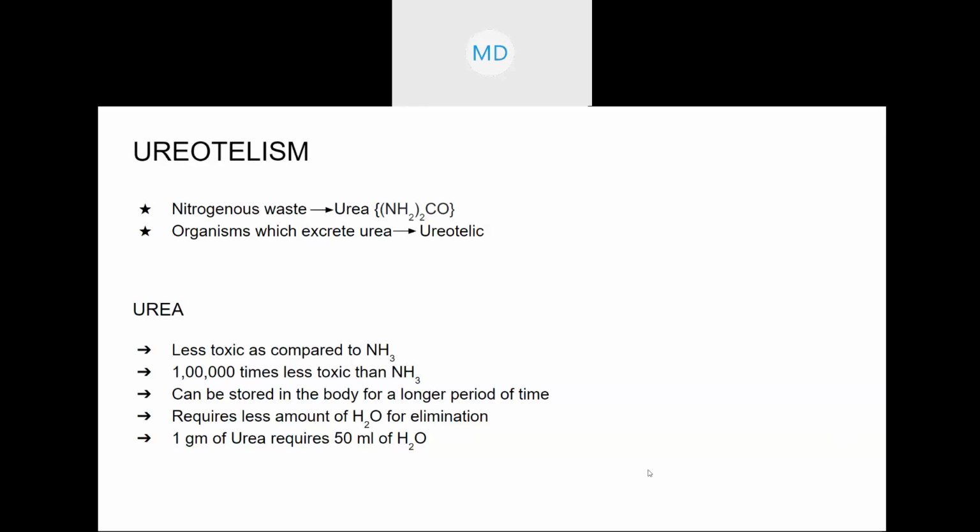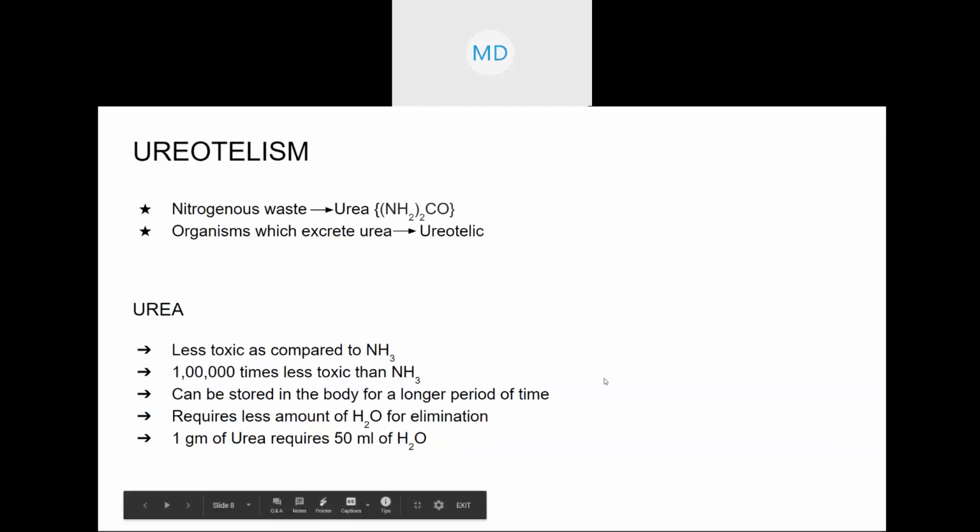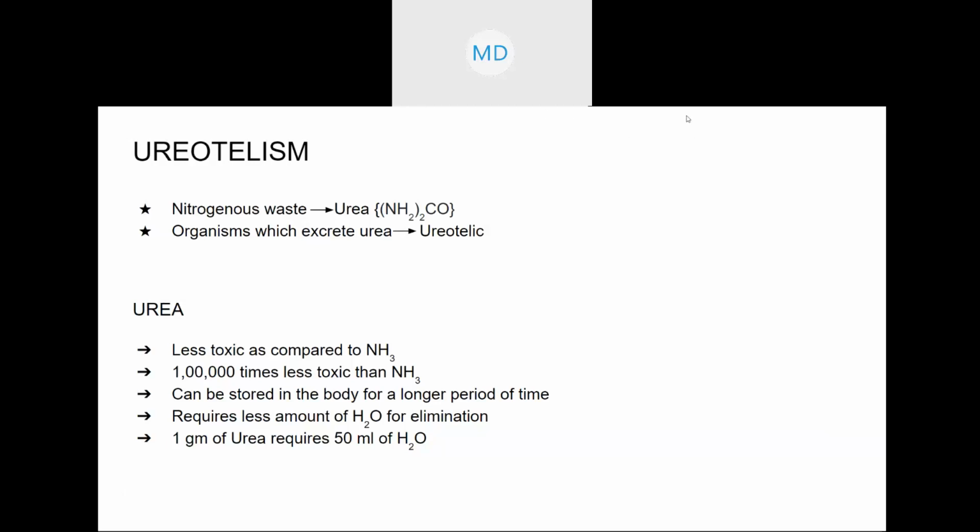But since urea is 1 lakh times less toxic than ammonia, it can be stored in the body for a longer period of time. You don't need to excrete it as soon as it is formed.